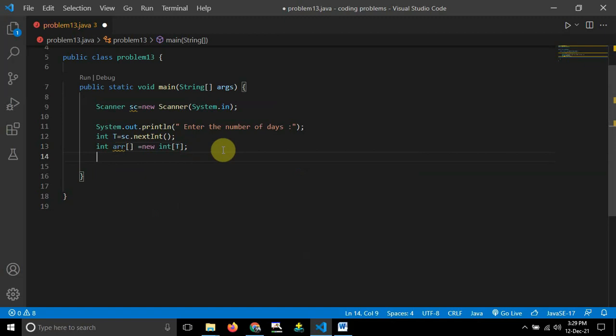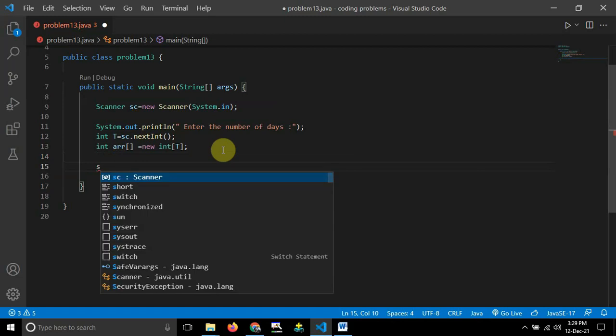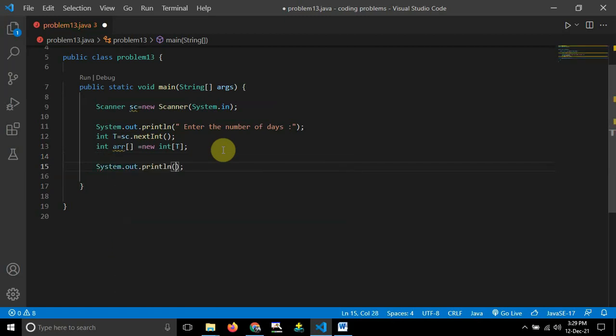After that, I'll write one message here: sout, and I will write enter the temperature of t days, whatever you want to enter.